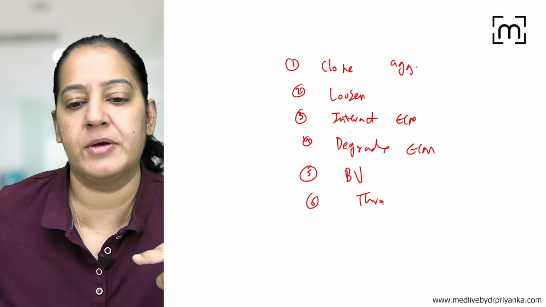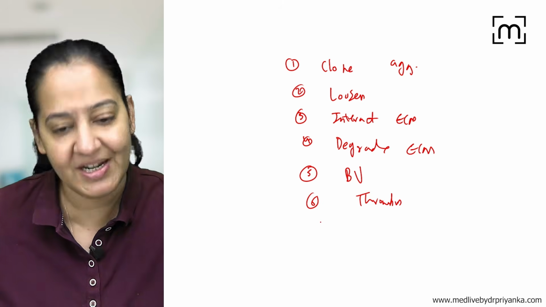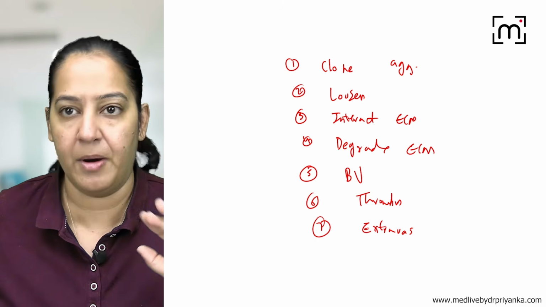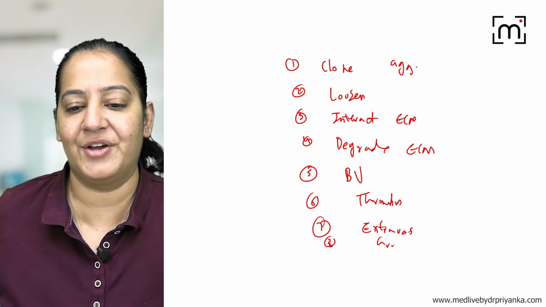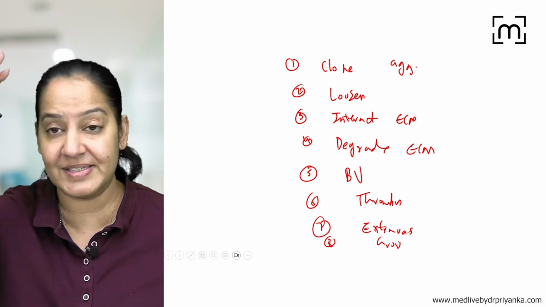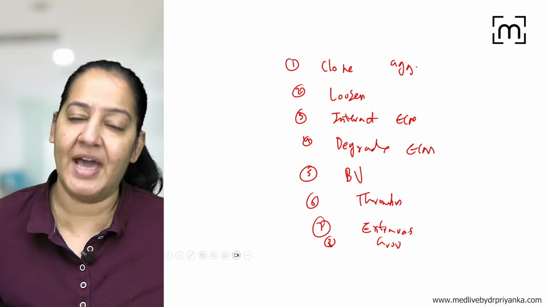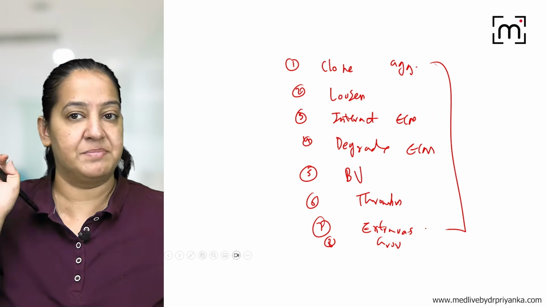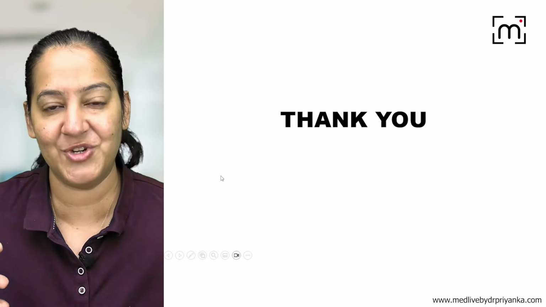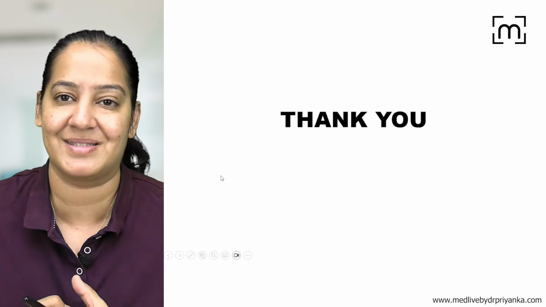Inside the blood vessel, they form a thrombus. Now they move to some distant site. There they extravasate. Extravasate, they come out. And after that, they grow there. They proliferate there by producing growth factors. So please learn the 8 steps. Try to understand the diagram. Try to understand the mechanism of each step. That is metastasis by hematogenous route. That's all about metastasis, the spread of the tumor, and the steps and the mechanism of metastasis.